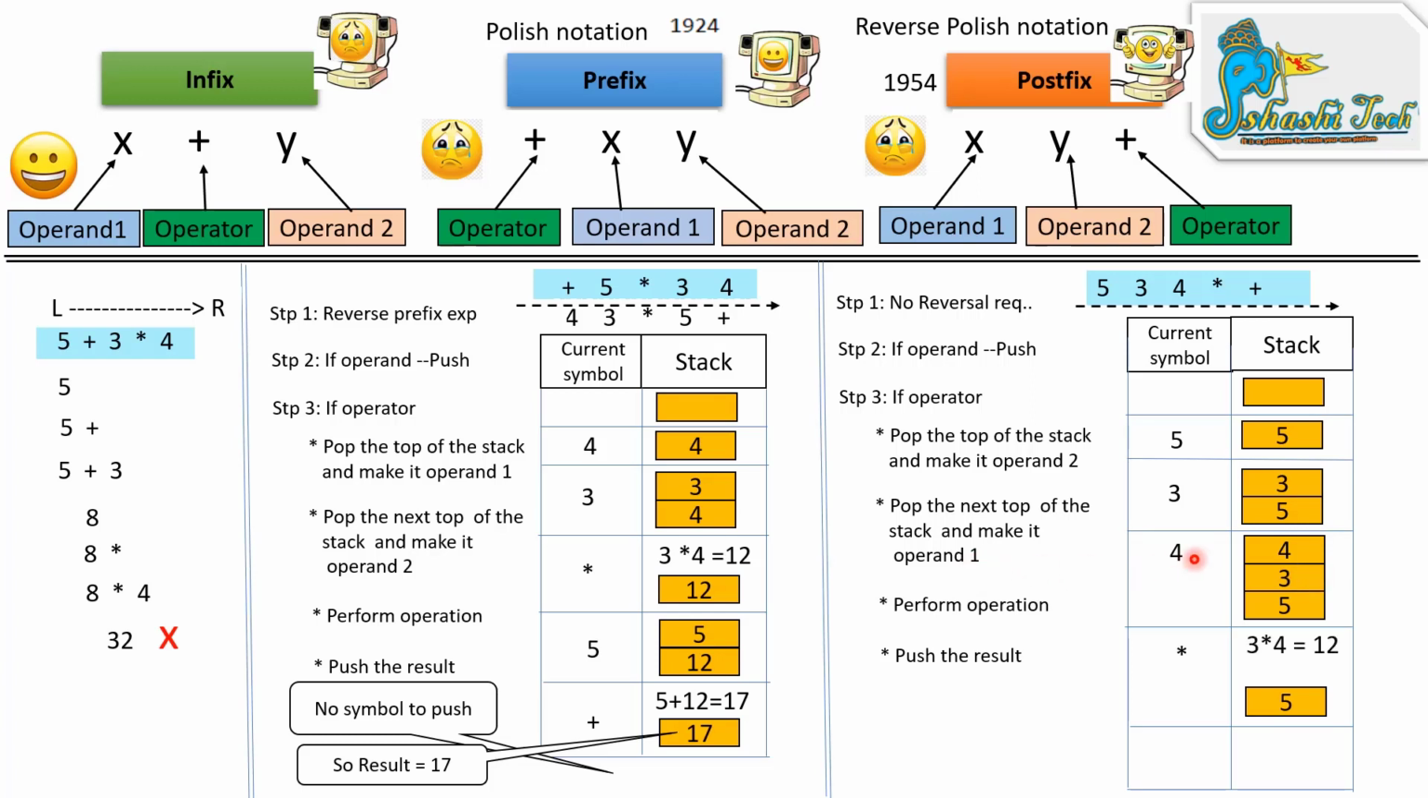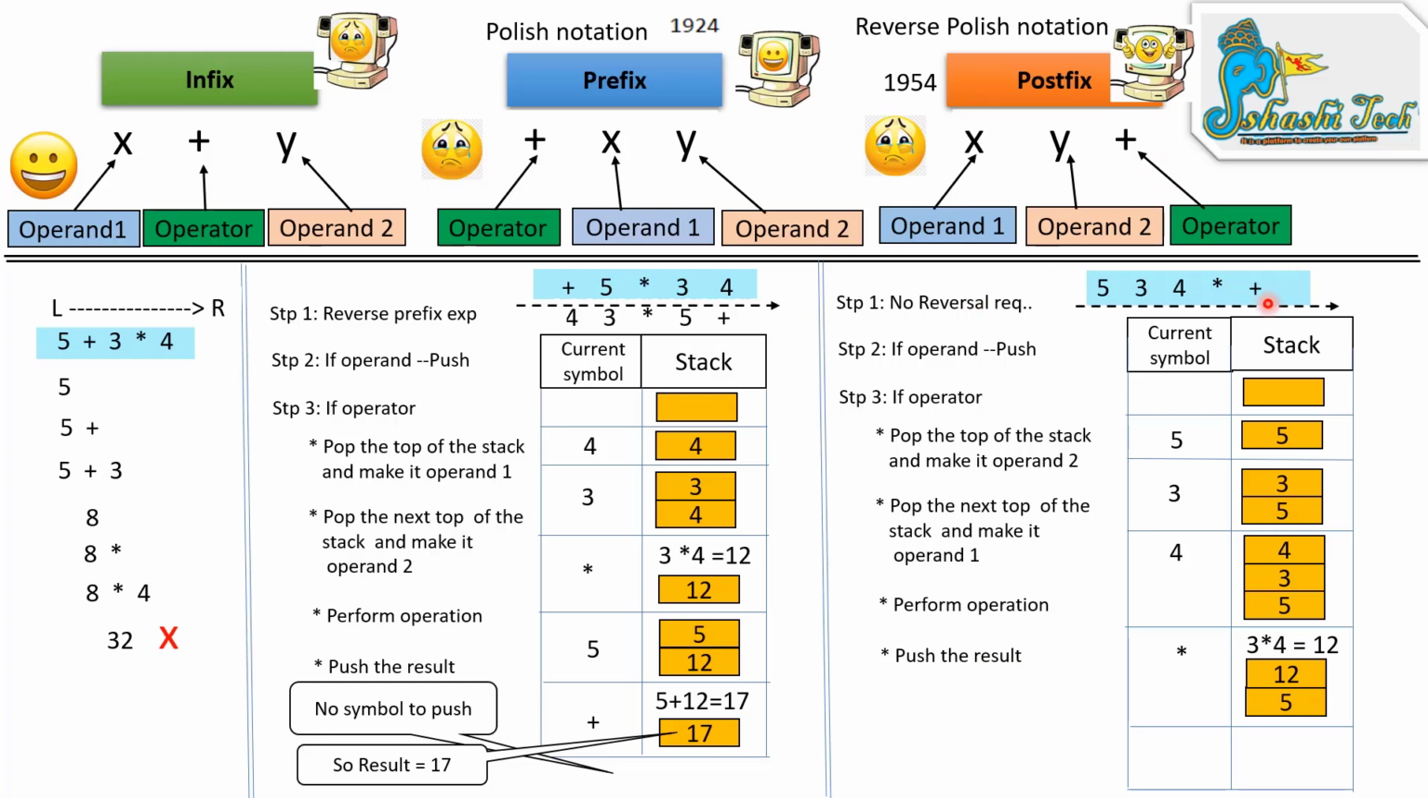Then perform the operation. 3 is operand 1 and 4 is operand 2. The resulting solution is 12. After performing the operation, push the result onto the stack.